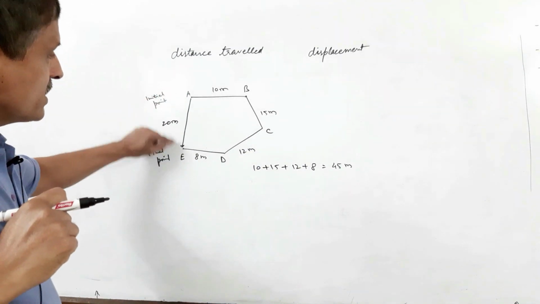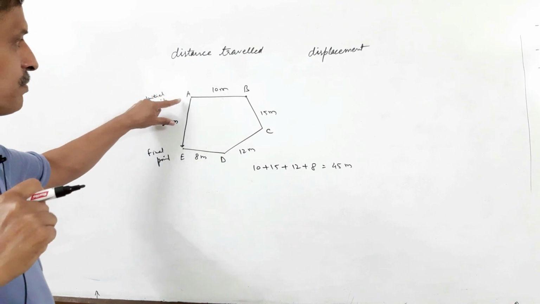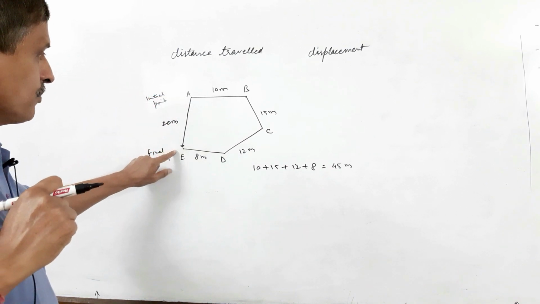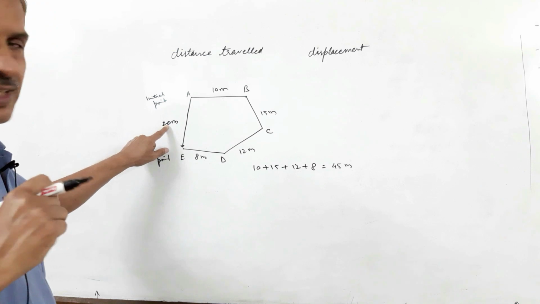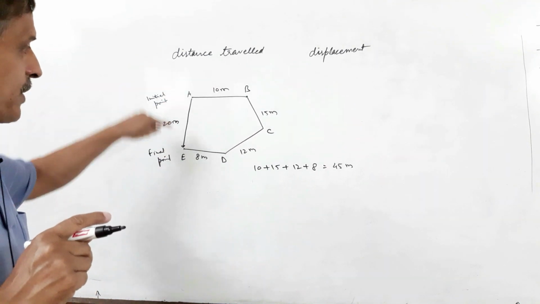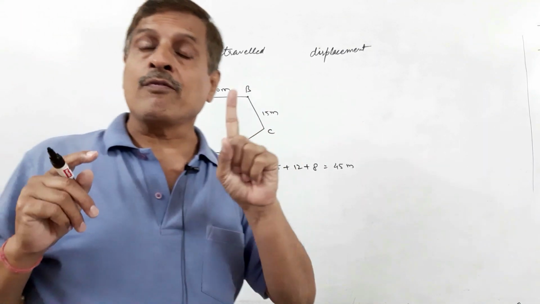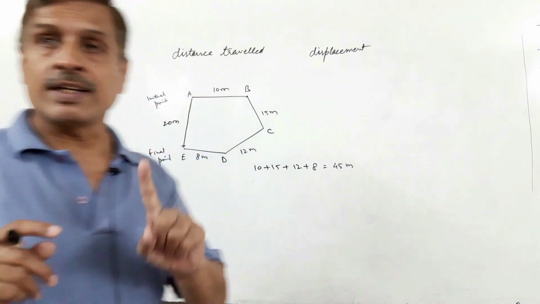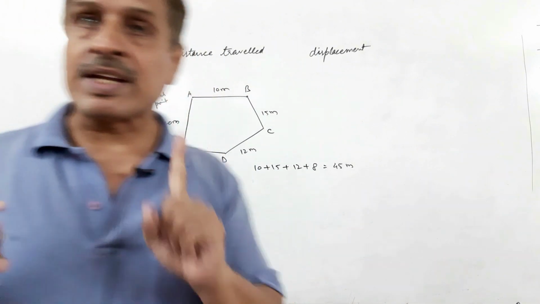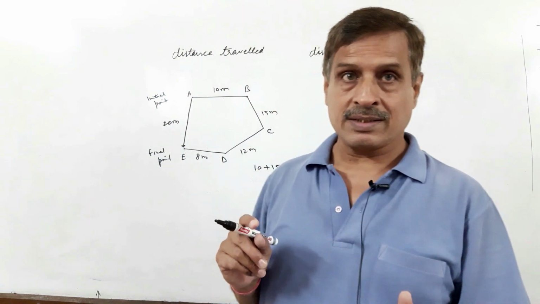So A to E is the shortest possible distance between the initial and the final points, and this is 20 meters. See, this is displacement. It is a vector quantity. It is requiring both magnitude as well as direction.